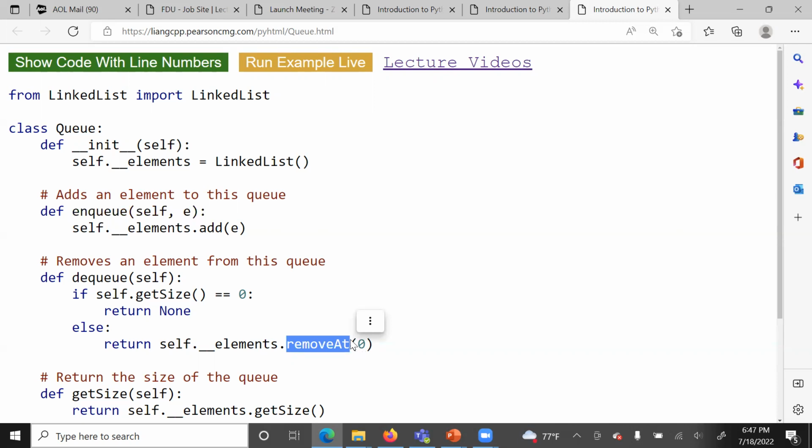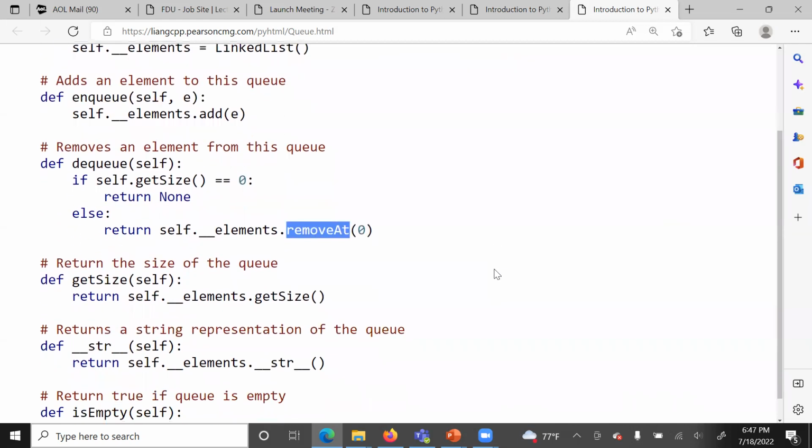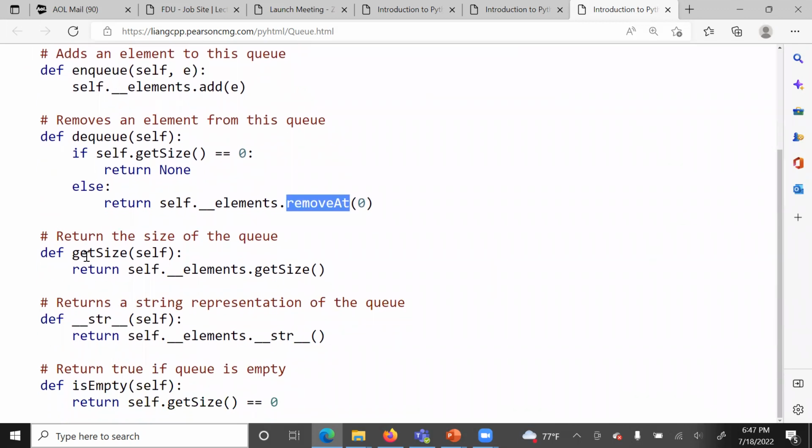Queue again is first in, first out. Next, we have the method to get size. It's the same as the stack. We can use len. Then we also have the special string method that will return the string representation of the queue object. Then we also have a method to check if the queue is empty.